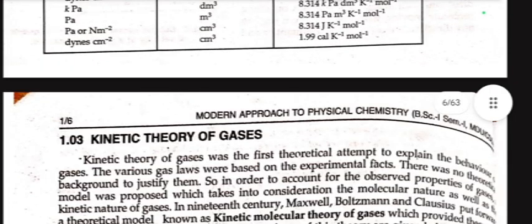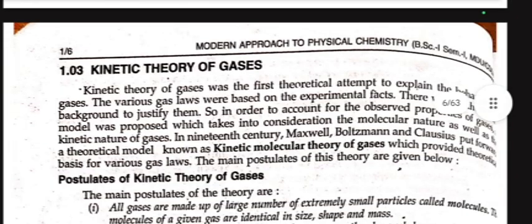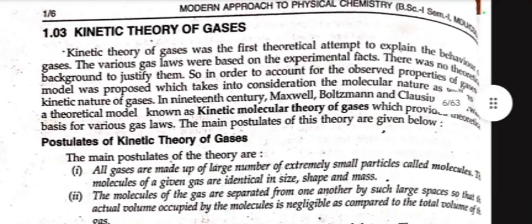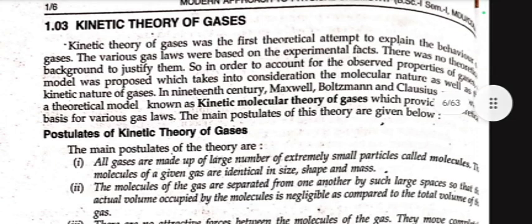Now we move towards the kinetic theory of gas. Kinetic theory of gas was the first theoretical attempt to explain the behavior of gases. The various gas laws were based on experimental facts. There was no theoretical background to justify them. So in order to account for the observed properties of gases, a model was proposed which takes into consideration the molecular nature as well as the kinetic nature of gases. In the 19th century, Maxwell, Boltzmann and Clausius put forward a theoretical model known as the kinetic molecular theory of gases, which provided a theoretical basis for various gas laws.